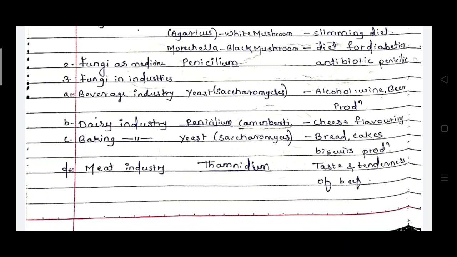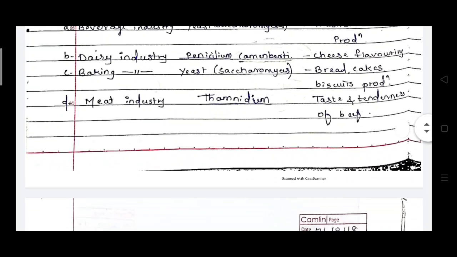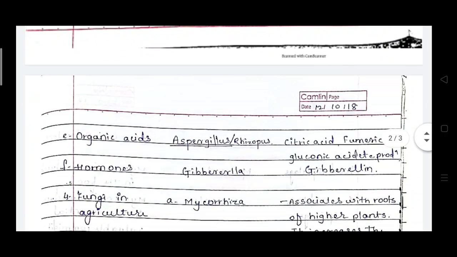Then in the meat industry, as you know, meat is marketed directly by different companies. For the taste and tenderness of the meat, fungi like Thamnidium are used. So the taste and freshness of the meat remain as they are for many days.